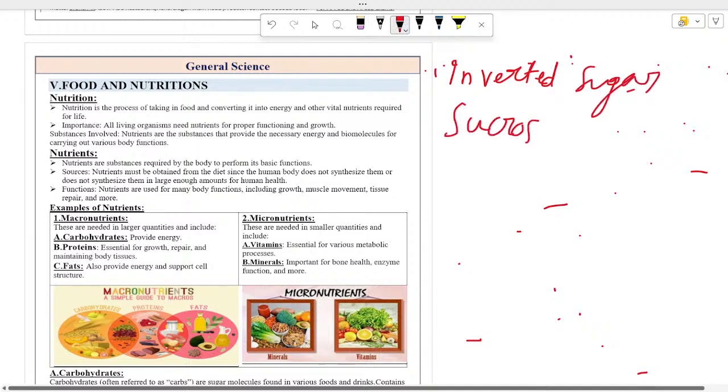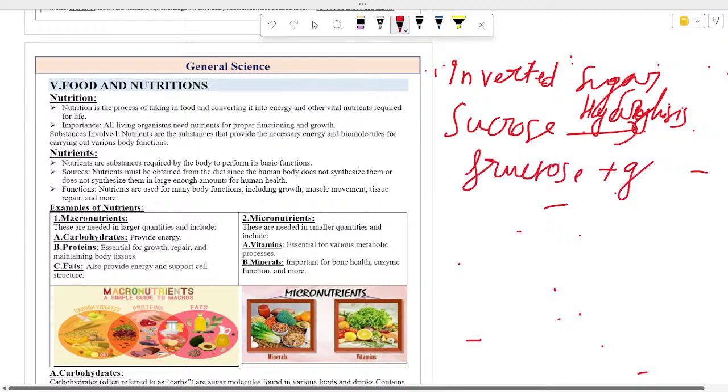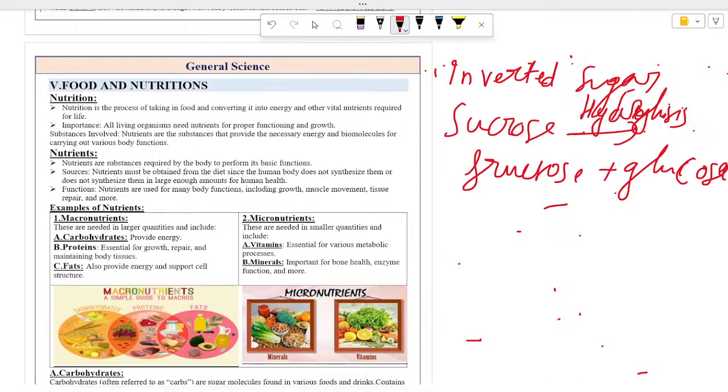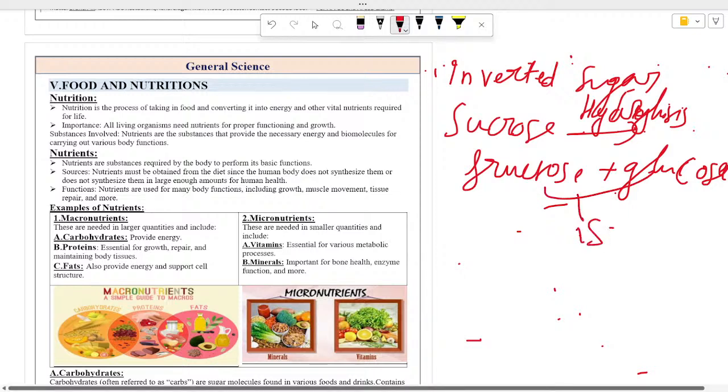Sucrose on hydrolysis, means whenever it breaks down, it gives fructose and glucose. These fructose and glucose are actually isomeric structures of the sugar. So sucrose, whenever it breaks down, forms fructose and glucose. For your understanding, you can write it like isomers, just different in structure.